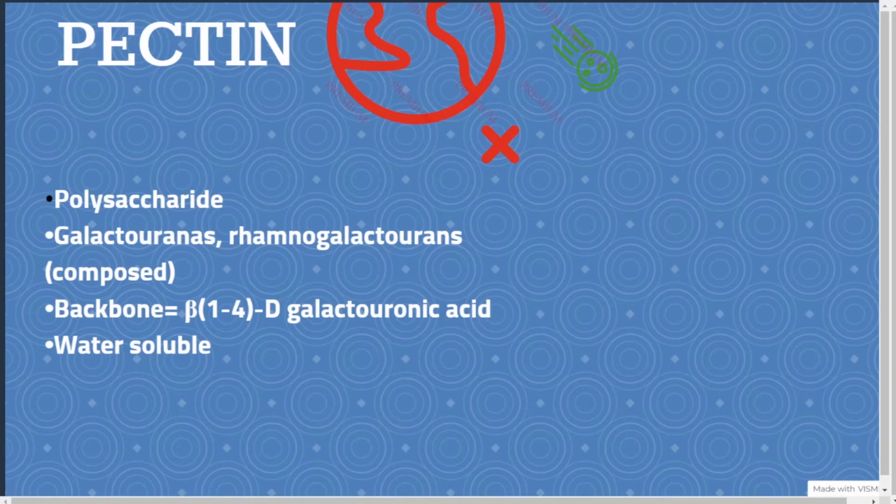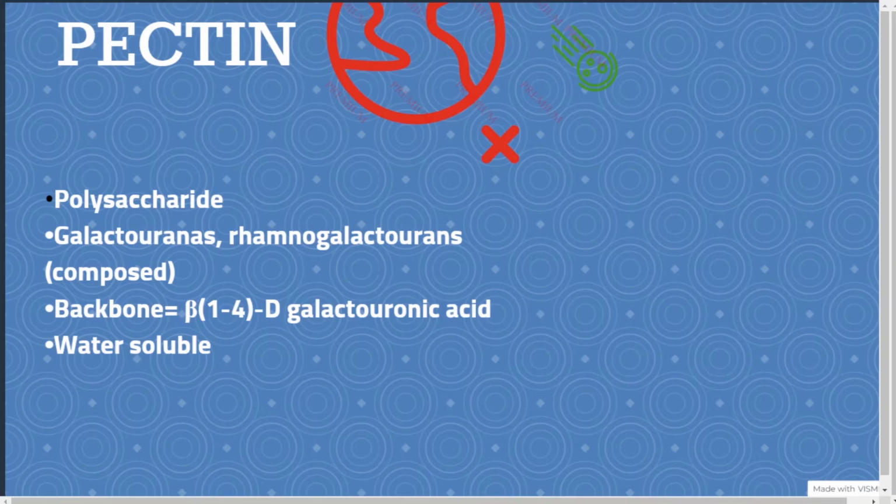Pectin can be classified into two more types: one is high methoxy pectin and the other is low methoxy pectin. So what is high methoxy pectin? High methoxy pectin means it has more than 50% methylation.